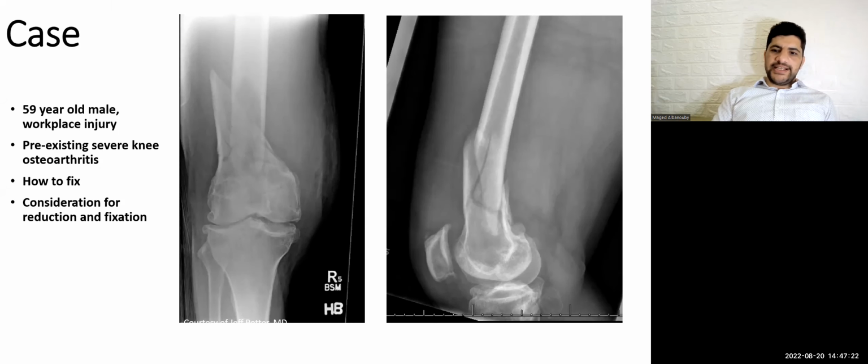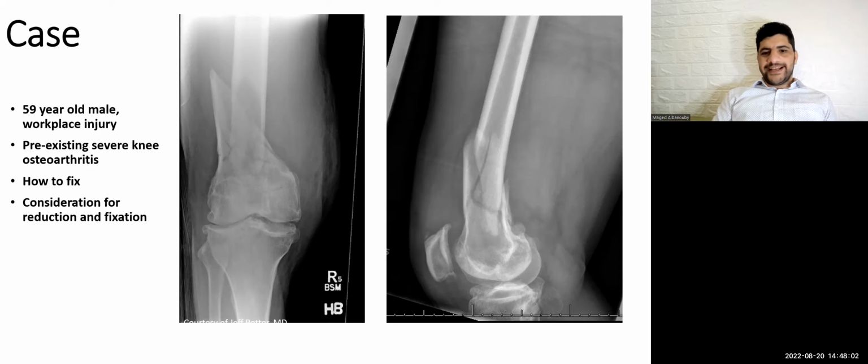Okay, this is another case. Also, it is a common distal femur fracture in a skeletally mature patient, which shows some comminution. Also, it is associated with knee osteoarthritis. You should describe the X-ray. Describe all findings you see. Okay, this is a fracture. There is comminution. There is osteoarthritis of the knee.